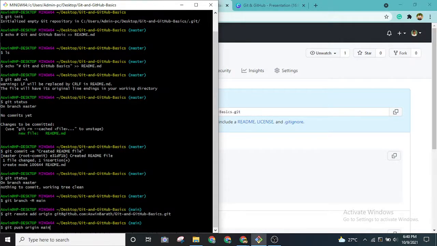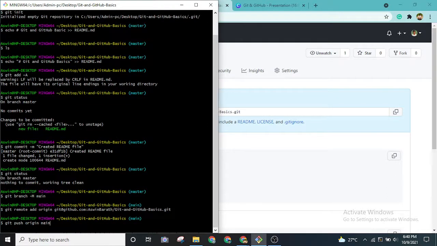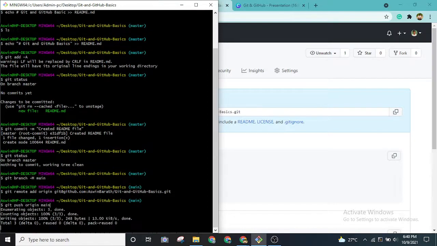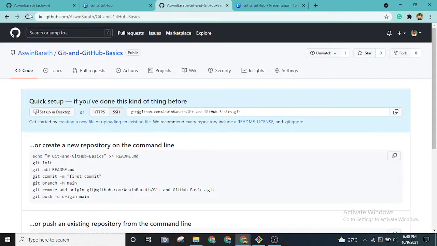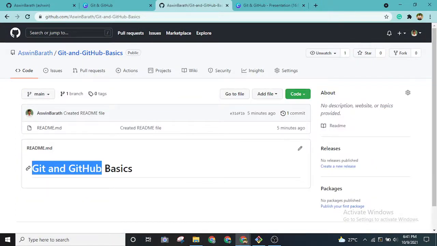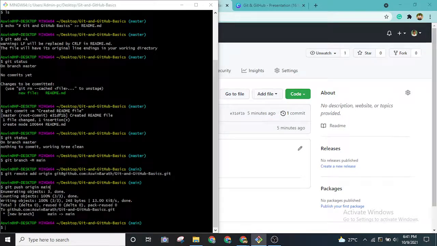When we do git push origin main and press enter, I'm pushing my code directly to my remote repository. As you can see, we get the message that the branch main is pushed. If I refresh this page, we see the readme file displayed properly, with the readme.md file clearly visible. This is how we use git in the local repository and upload it here as well.